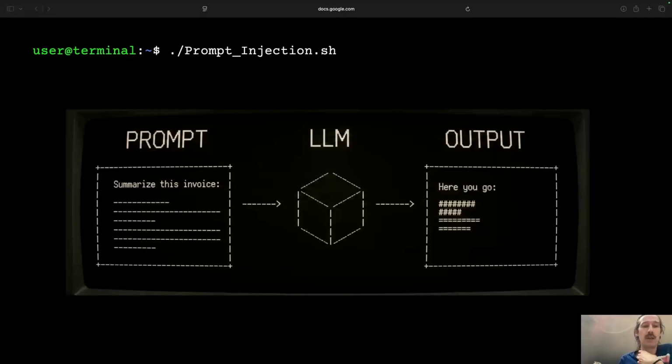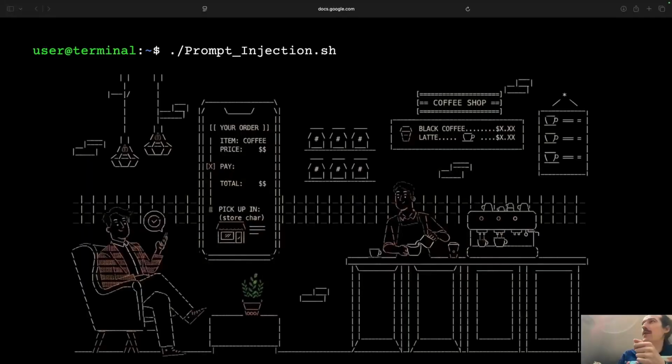So one real-world example, something we already see now: imagine there's a coffee shop with a chatbot on a web page, and you can order coffee. This order then gets transferred to the person working in the shop, and they prepare the coffee for you. So there's no phone call and no human interaction.